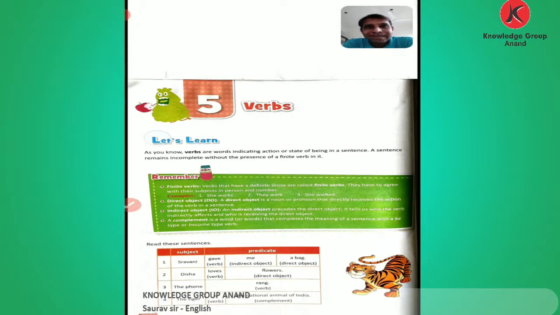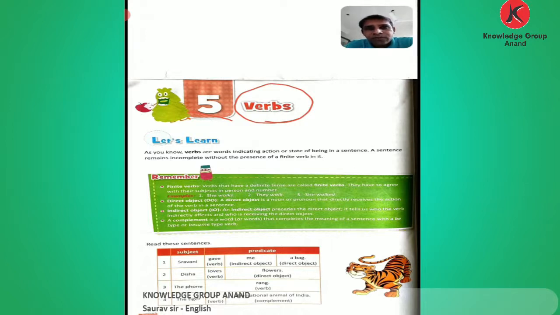From Standard 7 English Medium, chapter number 5, a new chapter. What is the chapter name? The chapter name is verbs. So, first see what a verb is, where we use verbs, and what types of verbs there are. We will discuss it.